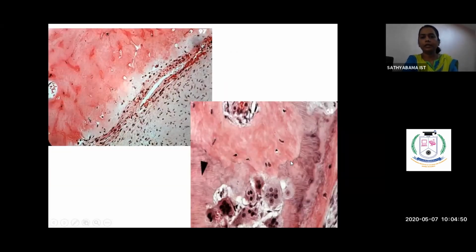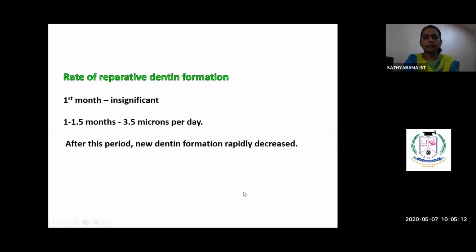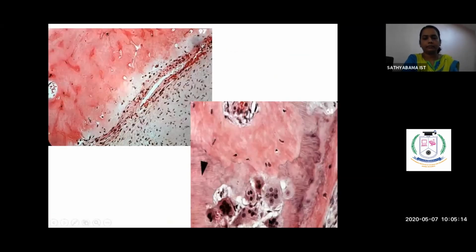This is a typical osteodentin, where the odontoblasts have got entrapped within the dentinal matrix. This resembles something like bone. So this is called osteodentin.